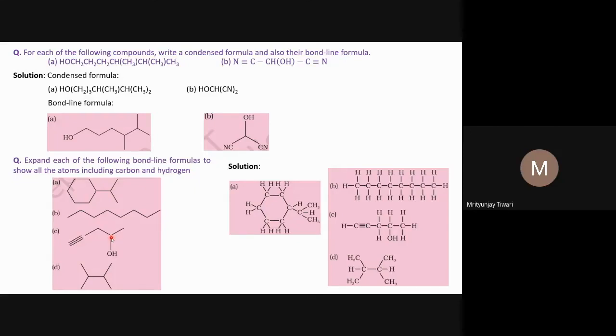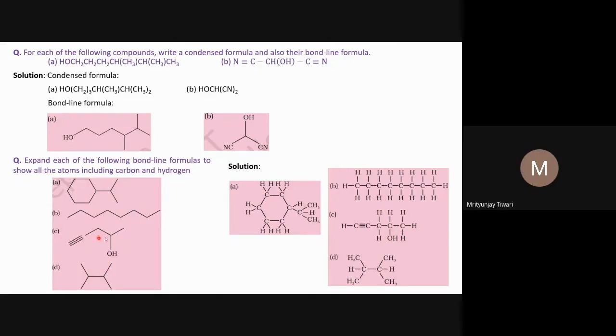And at this, what we know, one CC bond, one CC bond, and one CO single bond. So 3 bonds, so 1 hydrogen atom should be here. So we show 1 hydrogen atom here. So an OH group and 1 hydrogen we write above.